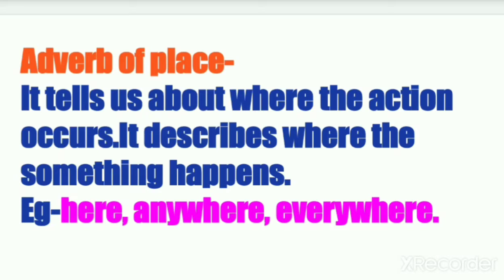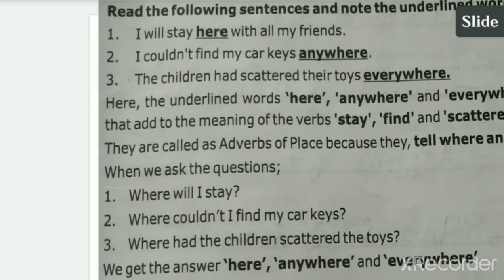Now we have adverbs of place. It tells us about where the action occurs. It means it is representing a place. It describes where something happens. Like here, anywhere, everywhere. These are the adverbs of place, which represent the place where the action has happened or where something happens.